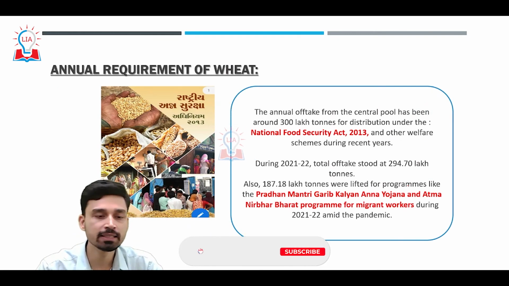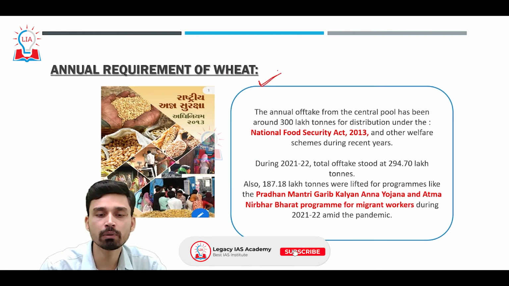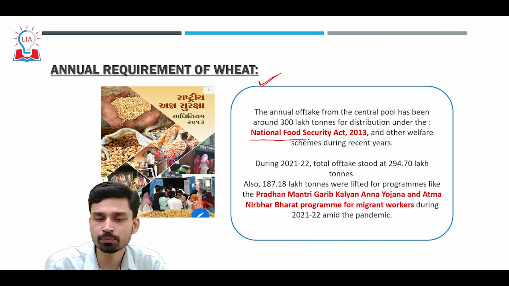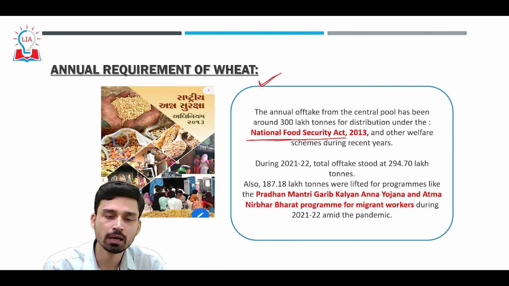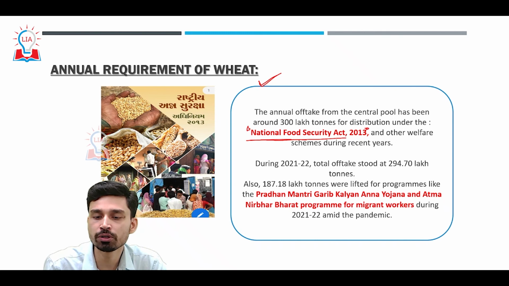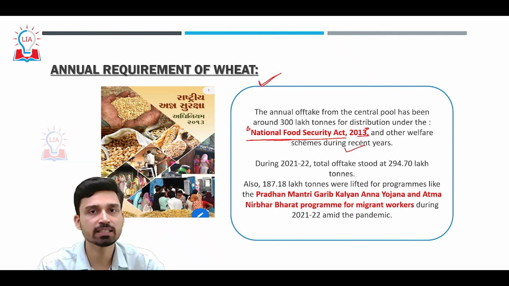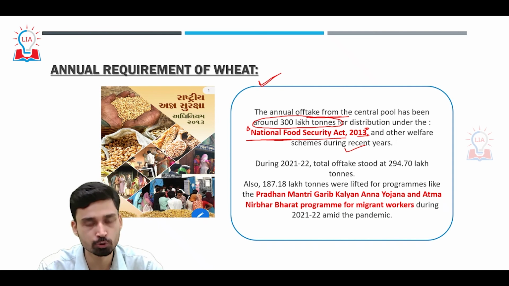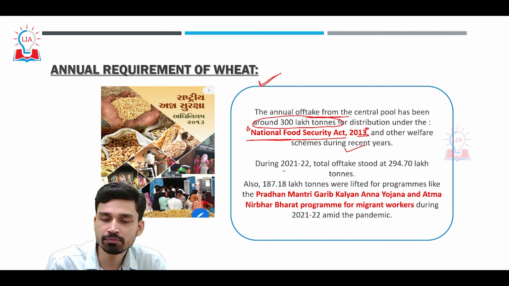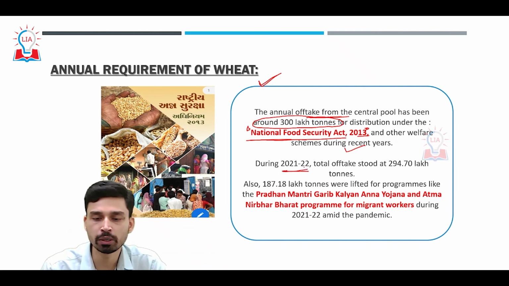Now coming to what the annual requirement of wheat is that the government has to ensure. First of all, the largest program through which wheat and rice grains are supplied to the poor is the National Food Security Act 2013, and as per this act and also other welfare schemes the government has launched in recent years, the annual offtake from the central pool has been around 300 lakh tons for distribution. If you look at the figure from 2021-2022, the total offtake stood at almost 294.7 lakh tons,